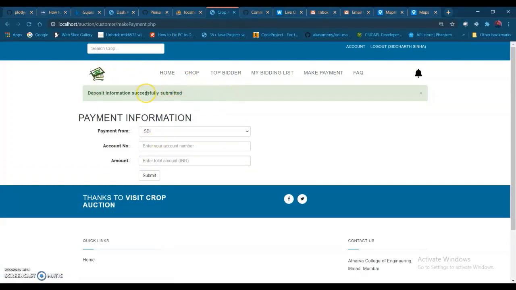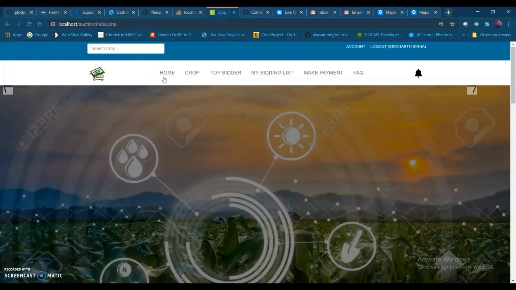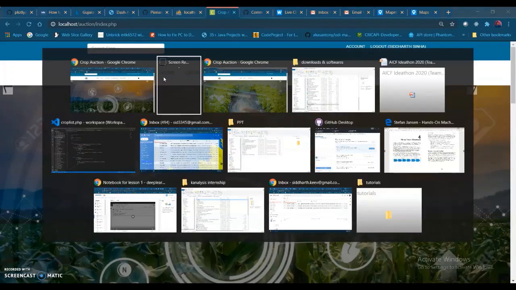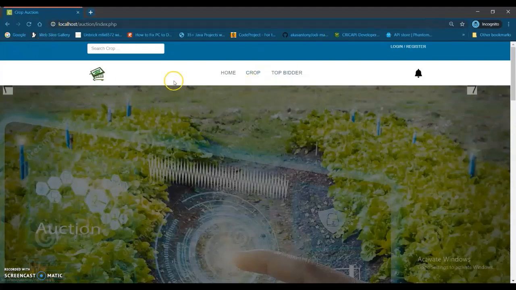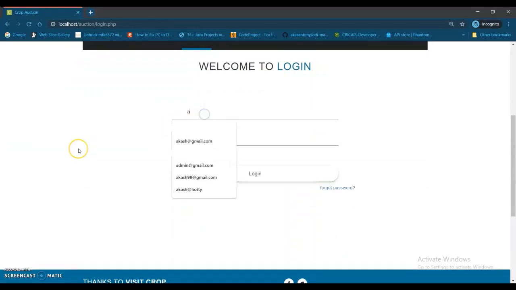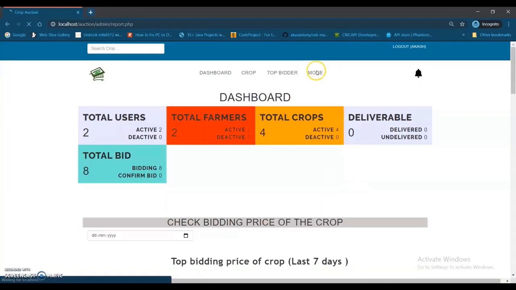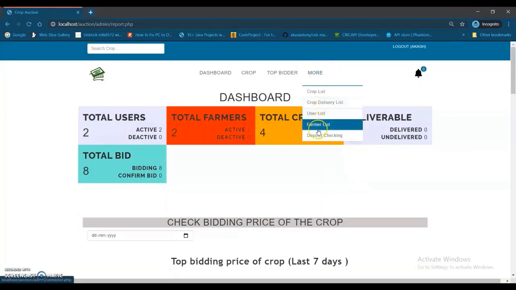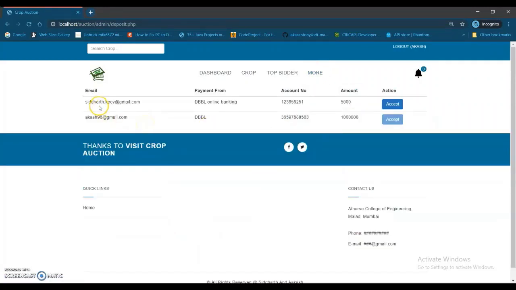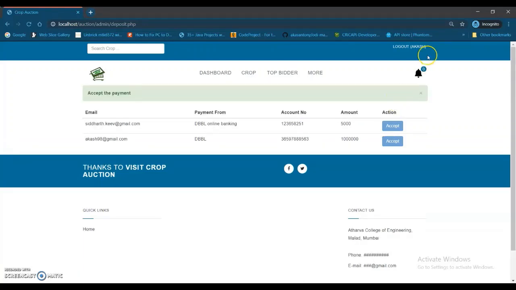Deposit information successfully submitted. This has to be accepted by the admin. I've opened the site in incognito also to log in as an admin. Let me log in as an admin for now. The admin will have to accept the payment. In deposit checking, you can see Siddharth.keep, that is the user, has requested to add 5,000 rupees. The admin can check, and if he has received 5,000 rupees, he will accept it, and he has accepted the payment.